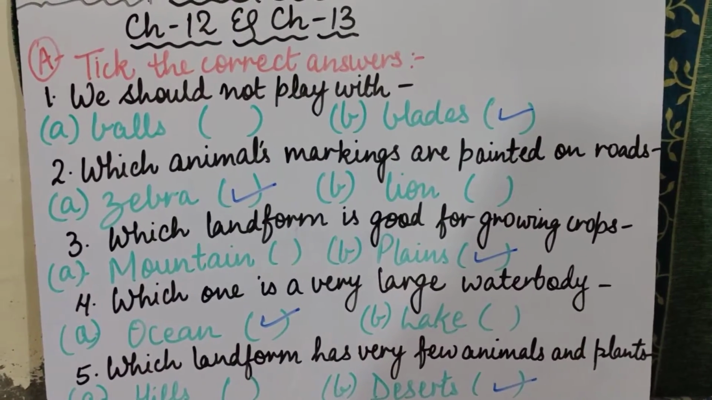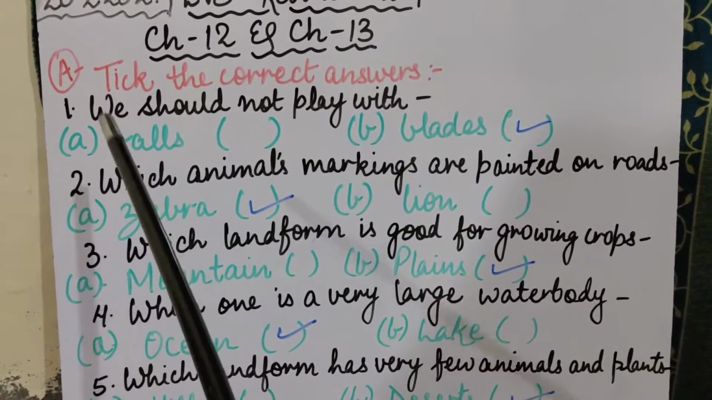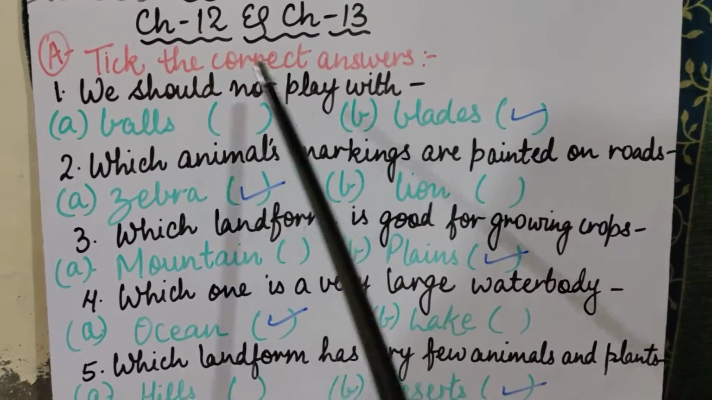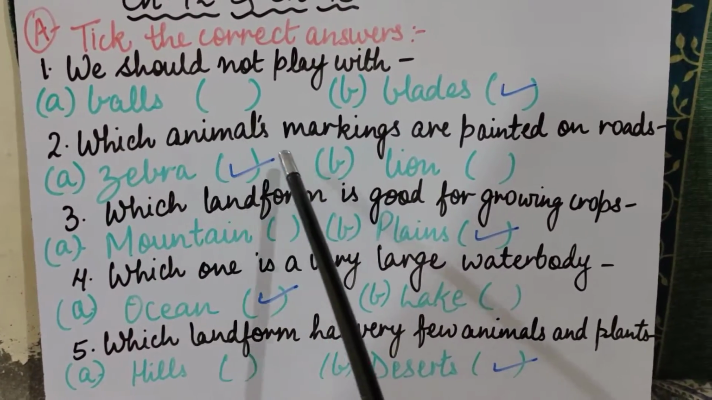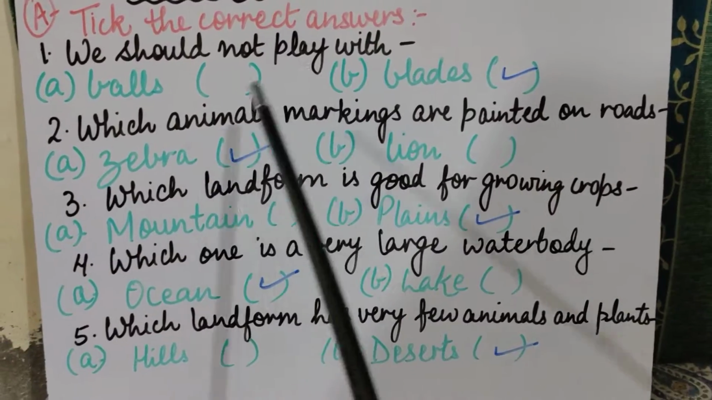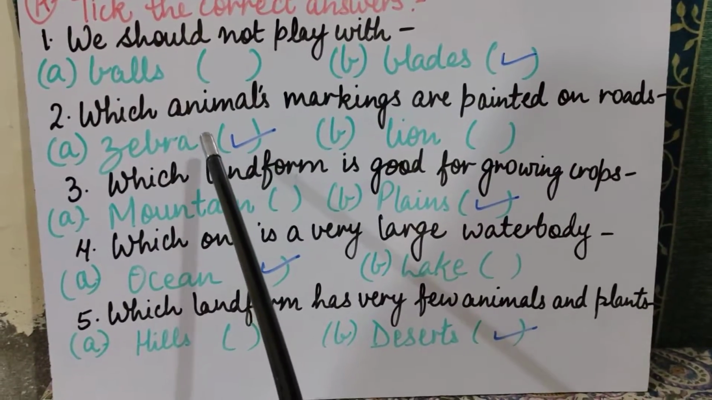Once again, children, I am repeating, listen to it carefully. First question, we should not play with balls or blades. Correct answer is blades. Second question, which animal's markings are painted on roads? Zebra or lion? Correct answer is zebra.